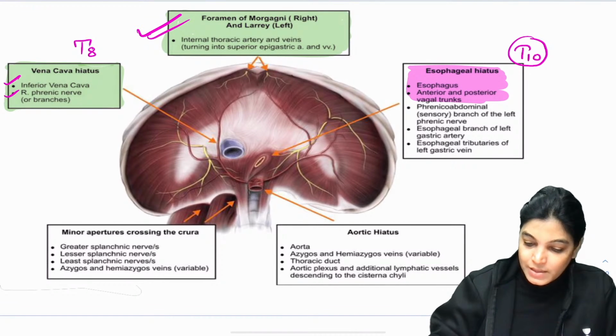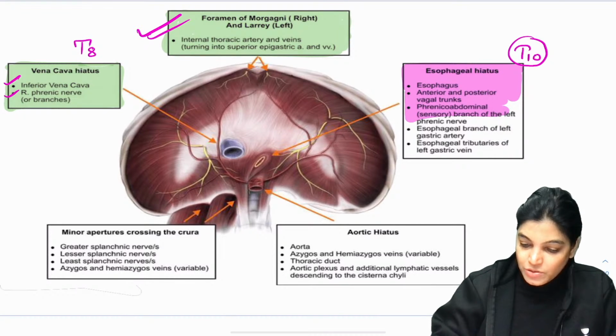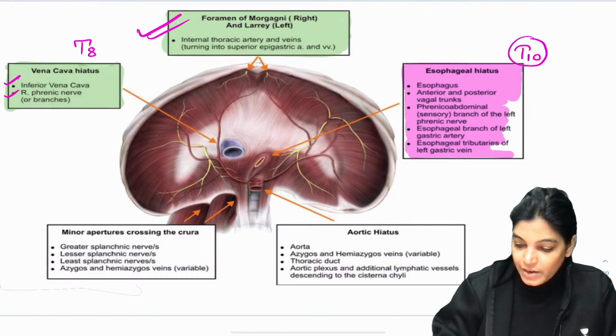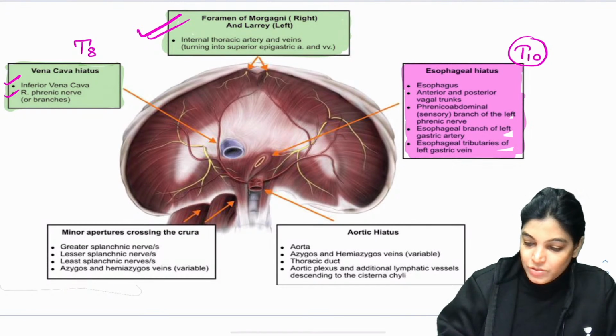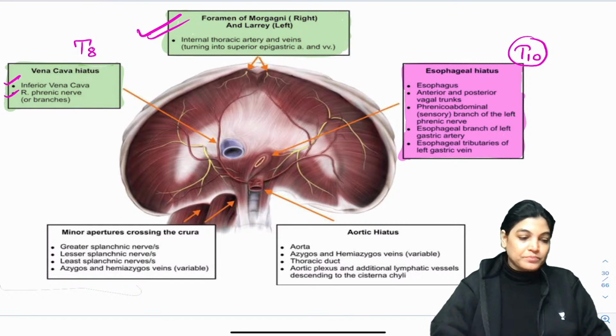So many structures are passing through it. The esophagus, the anterior and posterior vagal trunks pass through it. Also the esophageal branch of the left gastric artery passes through it along with the vein. So these are the structures which pass through the esophageal opening of the diaphragm.